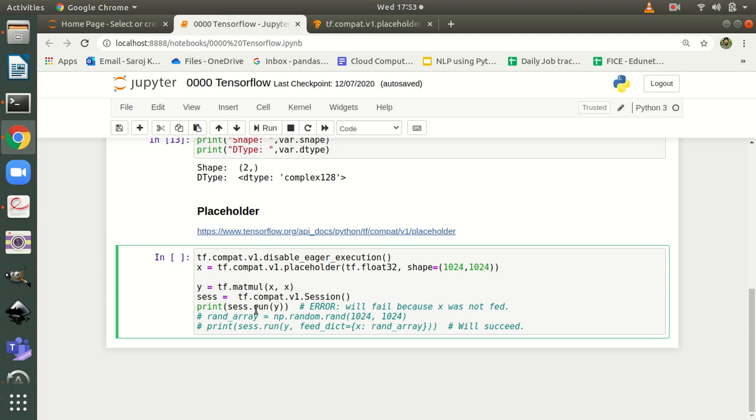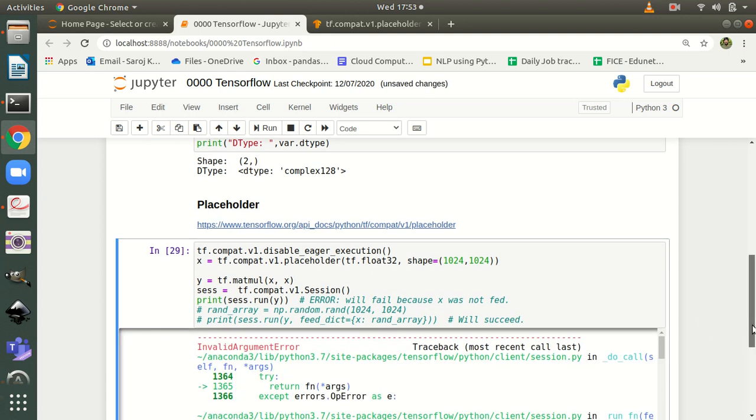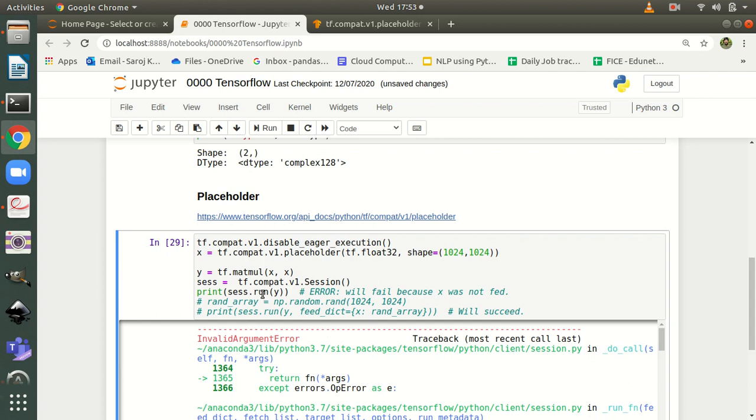If I execute this one, you can see there is an error. What is the error? Invalid argument. That means this y doesn't possess any actual value. So this placeholder, or the corresponding y, needs to be executed only if x has some specific value. So comment this out and uncomment those two things. Here I am creating an actual tangible value: by using numpy, I am creating a two-dimensional matrix with 1024 rows and 1024 columns.